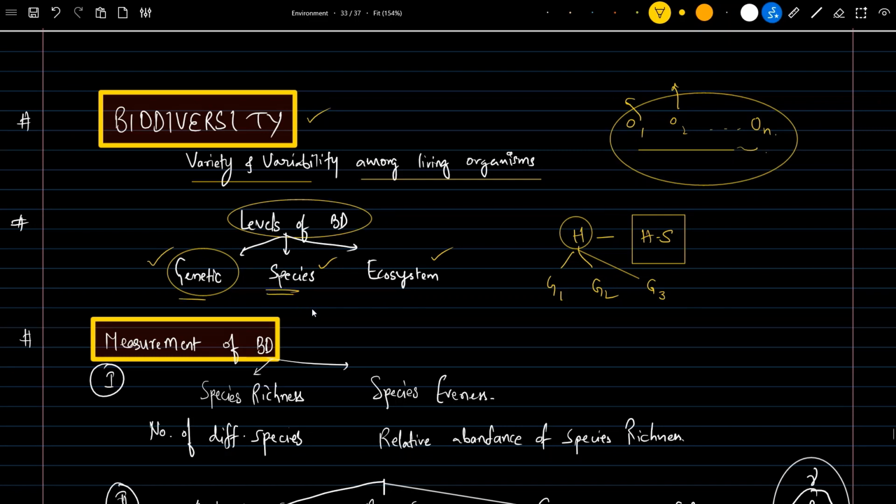Next is species biodiversity. It means there is variation in species: species one, species two, like tiger is one species, deer is another species. This is known as species biodiversity. And next is ecosystem biodiversity. As we talked about earlier, the terrestrial ecosystem is one kind and the aquatic ecosystem is another. So different ecosystems, terrestrial and aquatic, are known as ecosystem biodiversity.